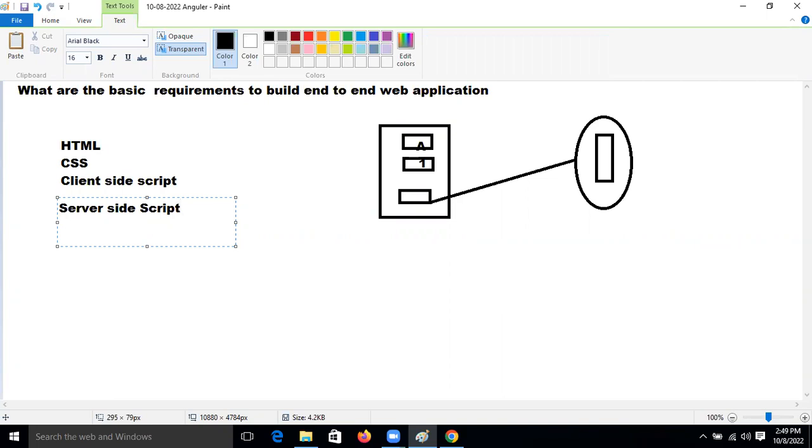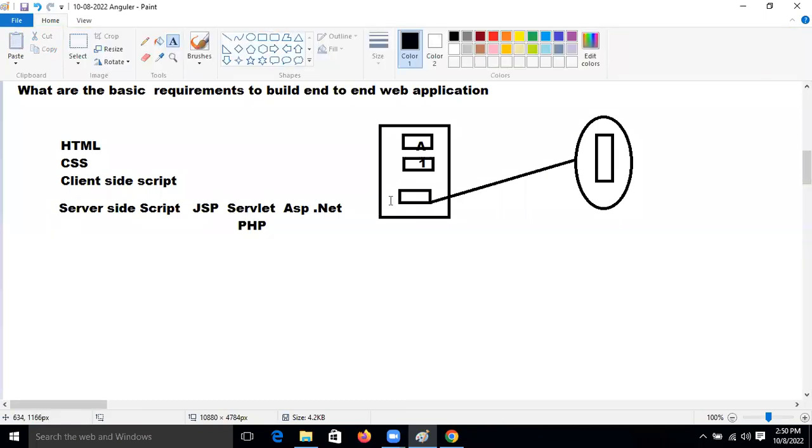Server side script is nothing but JSP or Servlet if you are a Java web developer, or ASP.NET if you are a .NET developer. And if you are a PHP developer, then PHP. So these are the server side scripting technologies.